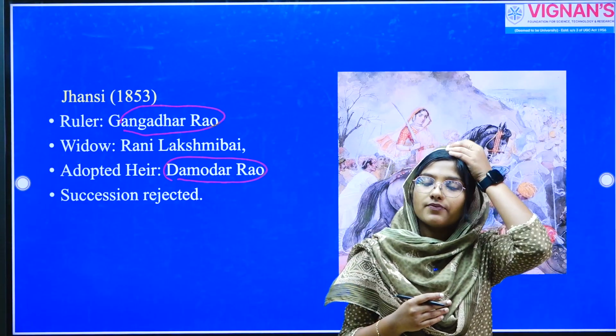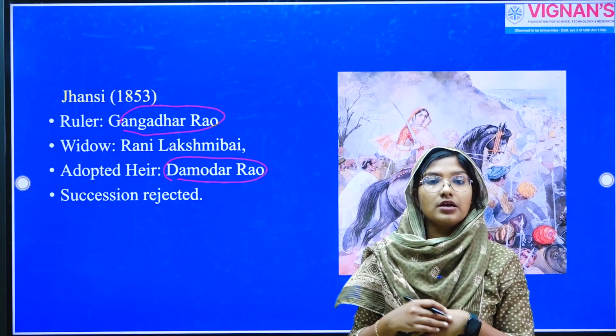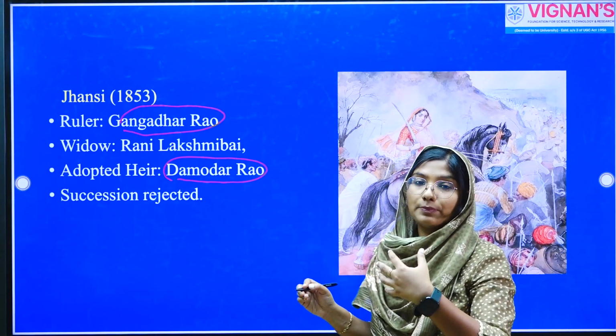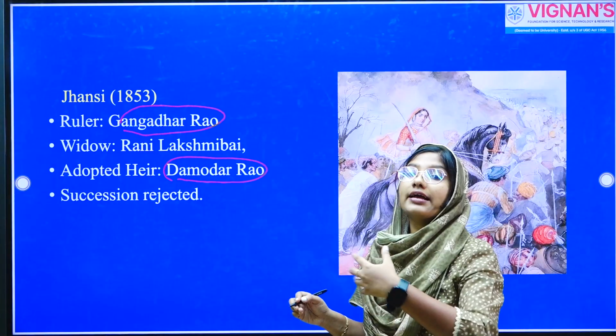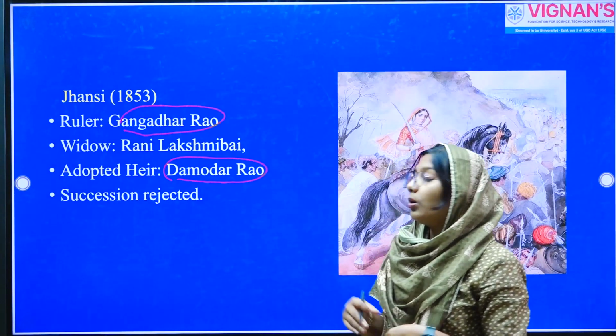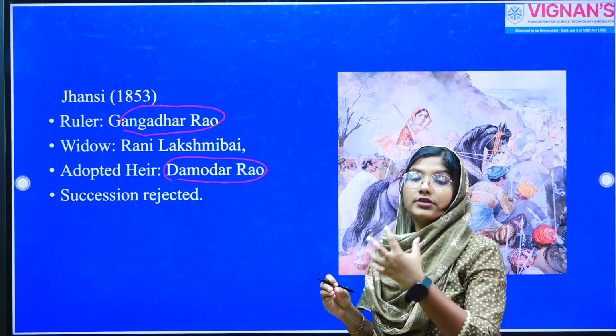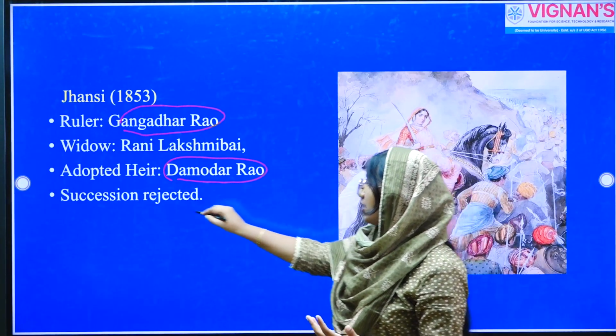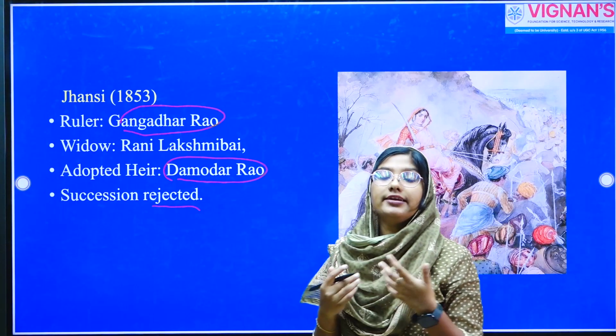However, the company was not ready to consider the request, and they invoked the doctrine of lapse and tried to annex the state of Jhansi. When the adoption of Damodar Rao was not considered and the succession was rejected, it provoked Rani Lakshmi Bai.